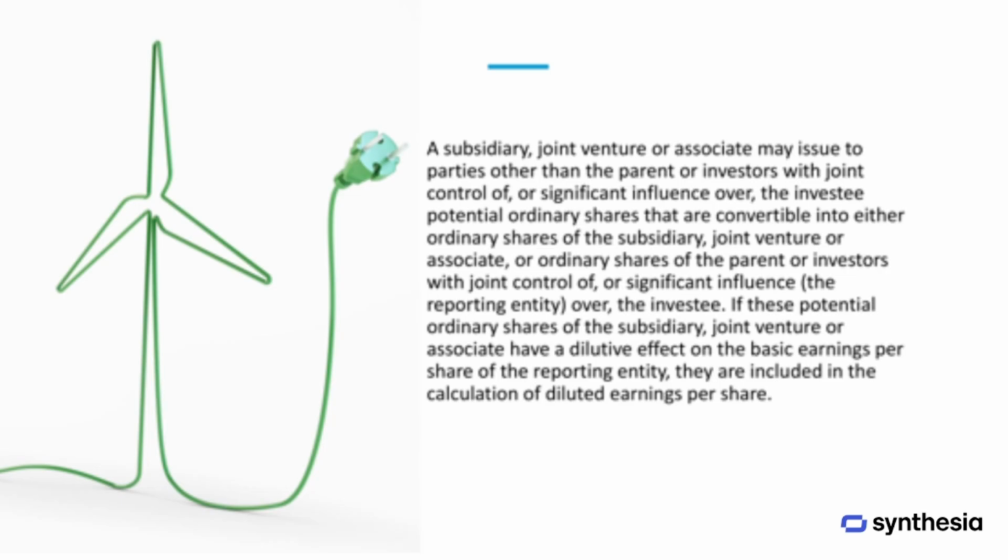A subsidiary, joint venture, or associate may issue potential ordinary shares to parties other than the parent company or other investors with joint control or significant influence. These shares may be convertible into ordinary shares of the subsidiary, joint venture, associate, or even the parent or controlling investors. If these potential shares have a dilutive effect on the basic earnings per share of the reporting entity, they must be included in the calculation of diluted earnings per share.